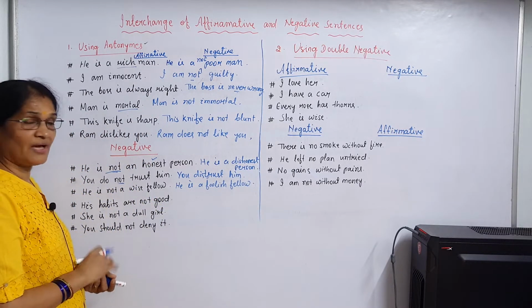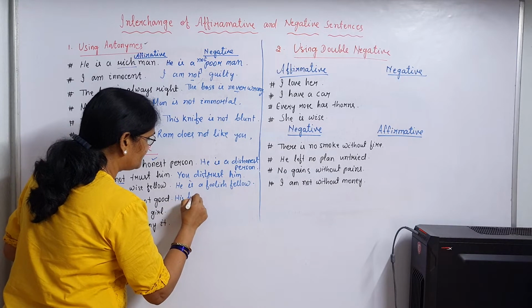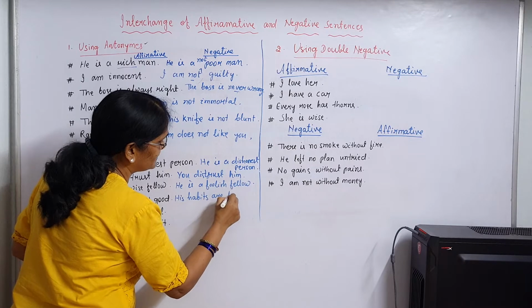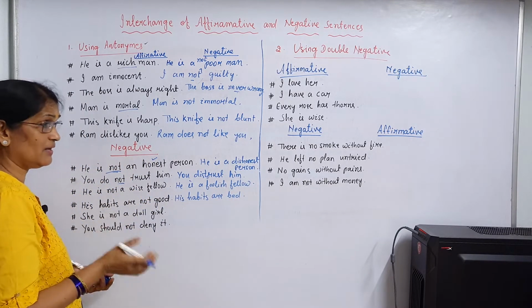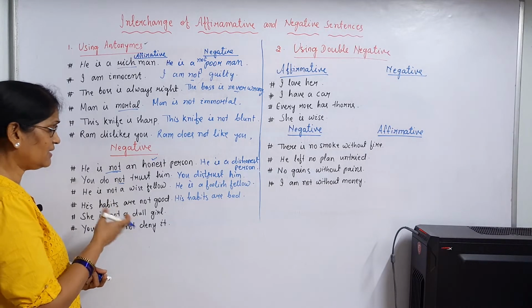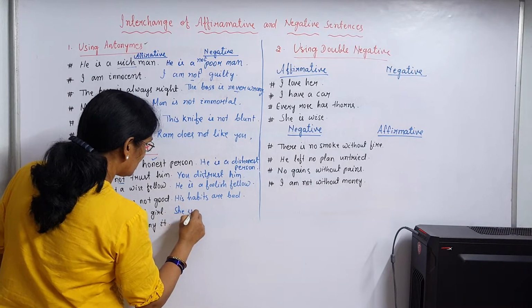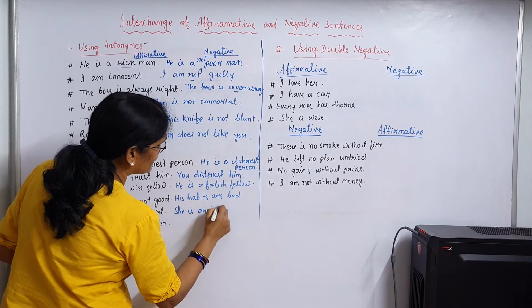His habits are not good. His habits are bad. She is not a dull girl. So, what will be? She is unintelligent.